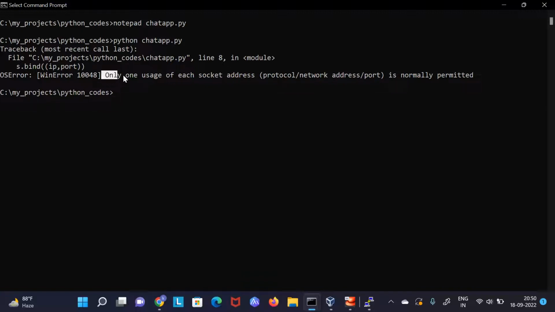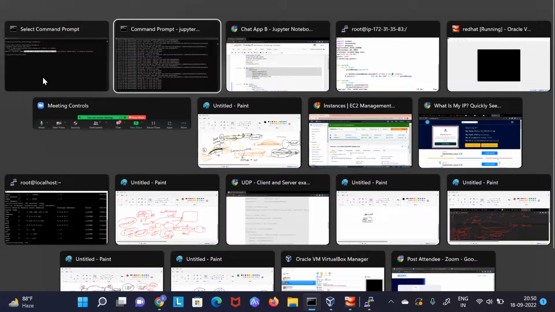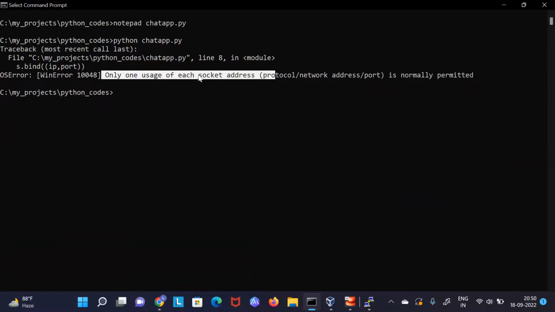See here, you can see we get an error. Why error? Because of 1, 2, 3, 4, which protocol I have written here, the port number, the socket port number, is already used. So I have already told we can use one port number only once in an operating system. We can't use it multiple times.